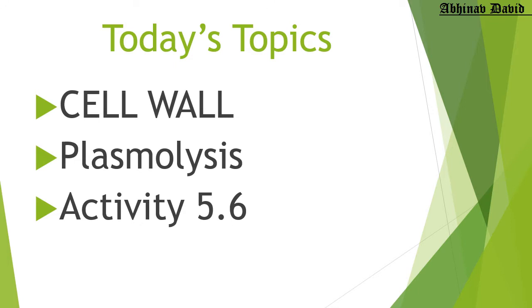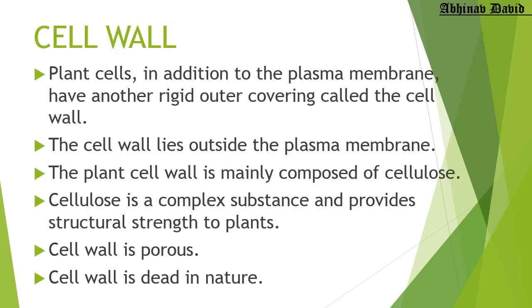Now in the animal cell, the outermost covering is called the cell membrane, and outer to the cell membrane, plant cells have one more extra covering that we call the cell wall, and the cell wall is hard and rigid in nature. So let us discuss the structure of the cell wall and the functions of the cell wall in the life of plant cell, bacteria cell, and fungi cell.